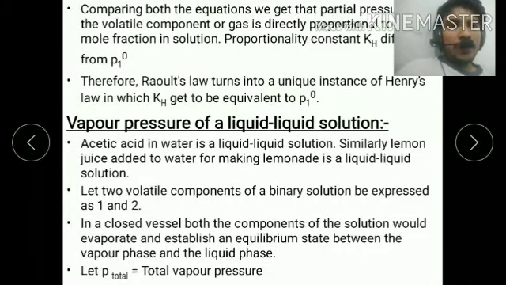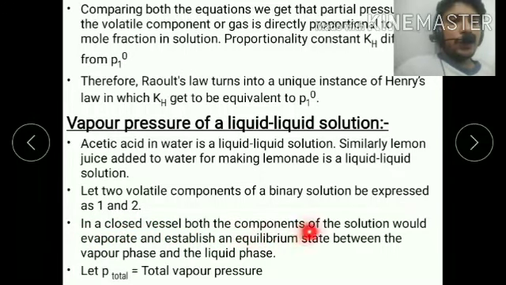What vapor pressure will a liquid solution generate? Let the two volatile components of a binary solution be denoted as 1 and 2. In a closed vessel, both components of the solution would evaporate and establish an equilibrium between the vapor phase and the liquid phase when you heat the liquid solution.